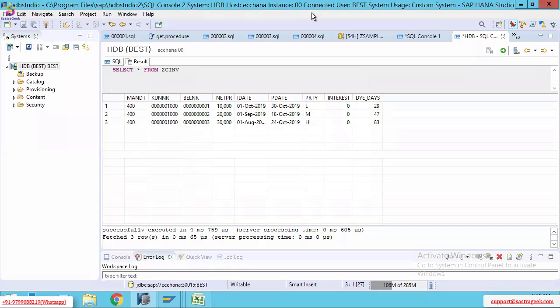But BODS or SLT consultants have different approaches and different techniques, because their work is only data replication. Our work as an ABAP and HANA consultant is not data replication, but before that, if you know how to replicate the data from other databases to HANA, it would be very good. It's 100% mandatory nowadays. This is the data replication from other databases to HANA.